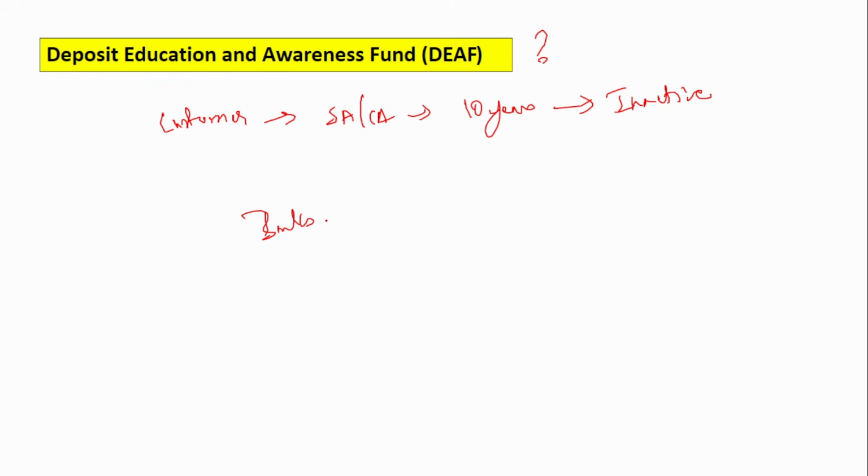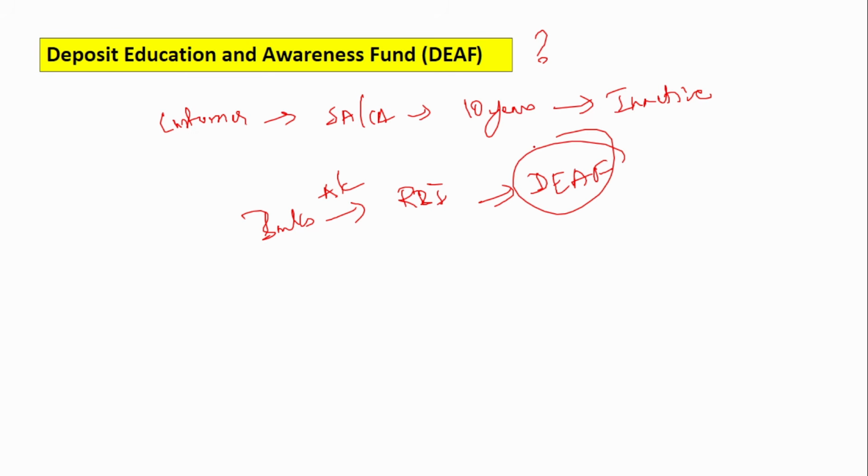Next is the Deposit Education and Awareness Fund. What is this DEA Fund? You must have surely heard about this. This is nothing but when a customer does not use his savings account or current account for around 10 years. If the account remains inactive for around 10 years, then the bank will transfer this account to the RBI. Under the RBI, it will be stored under this fund. The full form is Deposit Education and Awareness Fund. Remember, the full form is very important.